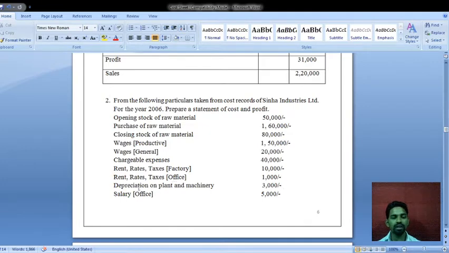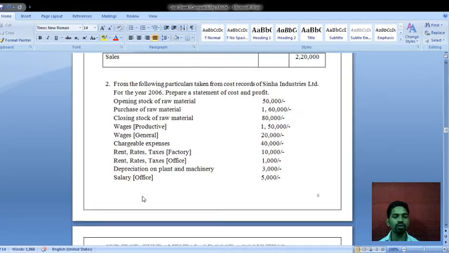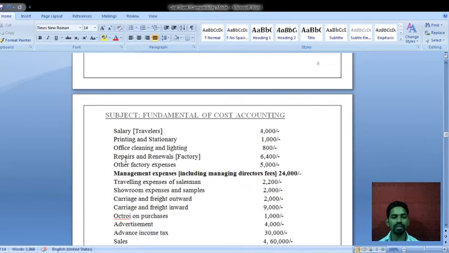Next, depreciation on plant and machinery amount is rupees 3,000. This we have to take under the factory overheads, as it's related to the factory. Next, salary in bracket office, the amount is rupees 5,000. Salary is given for the office purpose, so we take it under the administrative overheads. Next, salary in bracket travelers is 4,000.